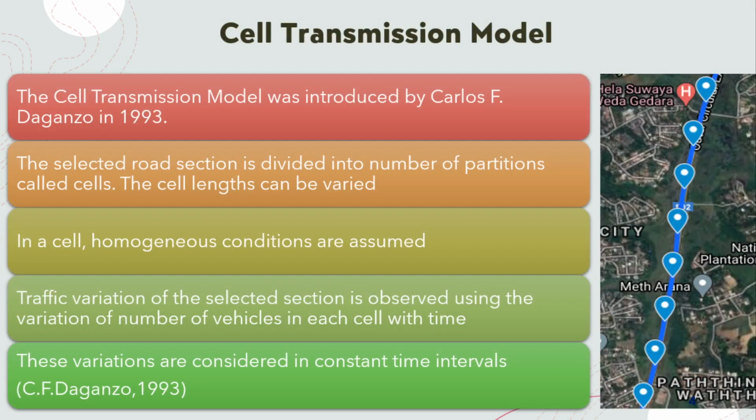What is cell transmission model? The cell transmission model was first introduced by Carlos F. Daganzo. In this approach, a road section is selected and divided into number of partitions called cells. The cell length can be varied. In a cell, homogeneous conditions are assumed.